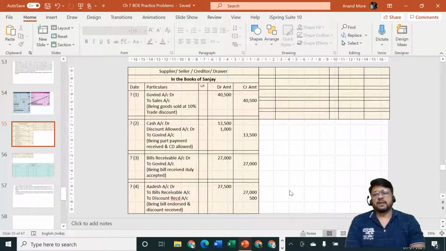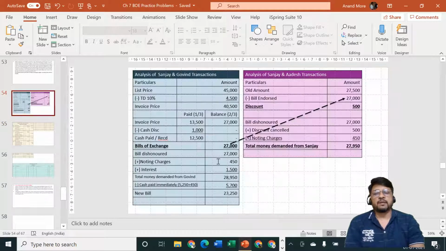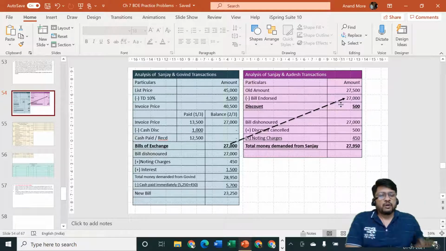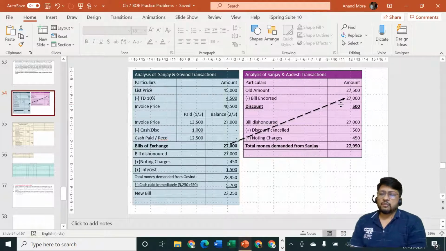Okay, so next part is going to happen. What is the next part? Bill is endorsed now, and then everybody is happy. The bill has gone out of the cash box of Sanjay. It is now lying in the cash box of Adesh. Adesh is waiting for the due date. On the due date, Adesh will go to Govind and demand money, but Govind has decided to dishonor the bill.